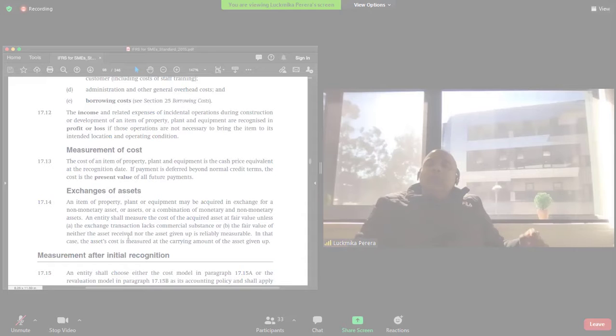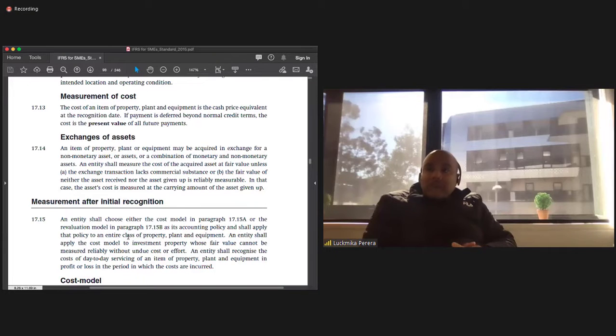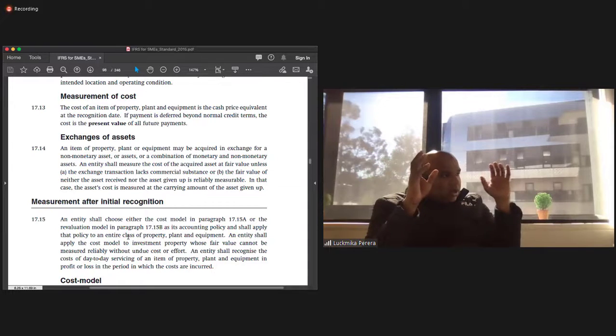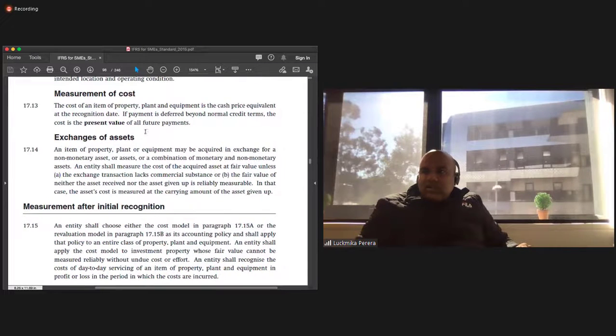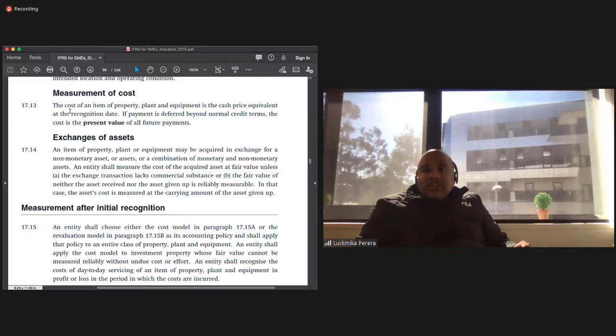Measurement of cost. The cost of an item of property, plant and equipment is the cash price or equivalent at the recognition date. So you value the property, plant and equipment when you recognize its acquisition. So on acquisition, let me just increase that a little bit. Okay. You recognize it at the acquisition, recognition date. If payment is deferred beyond normal credit terms, the cost is the present value of all future payments.